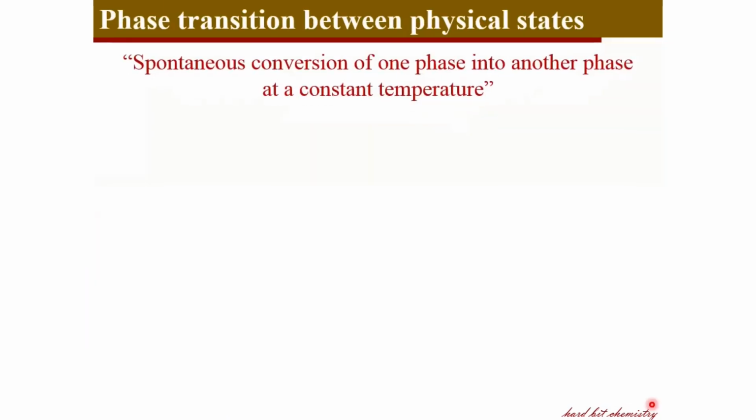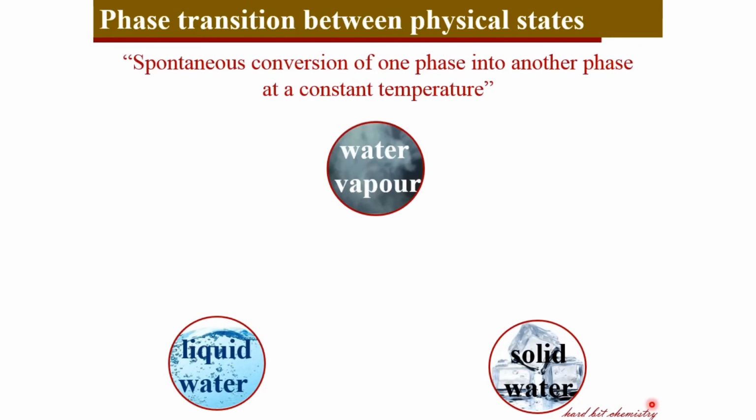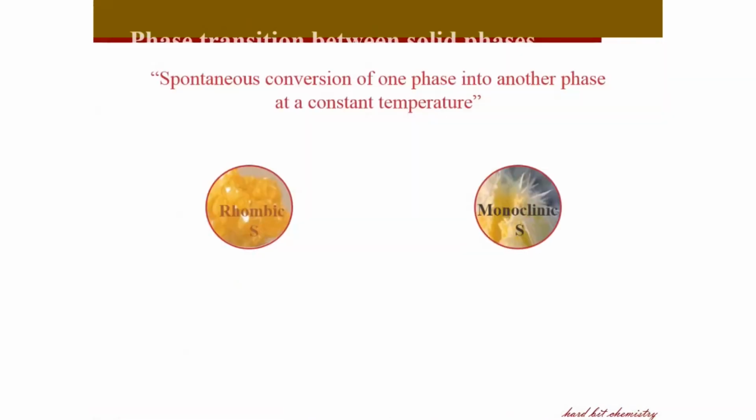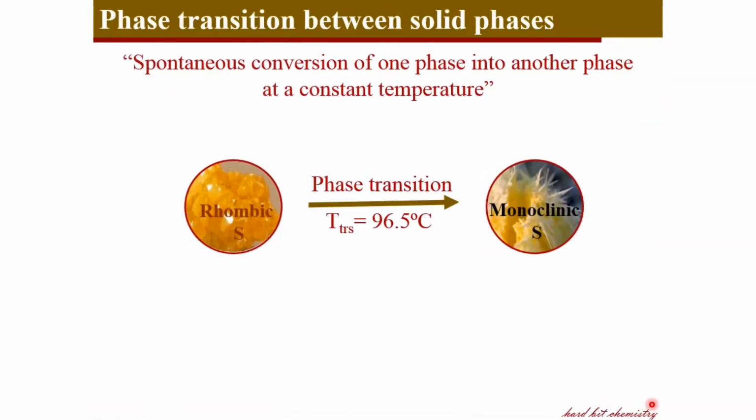And now let's see some phase transition processes. Phase transition can be conversion from one phase to another at a given temperature, the characteristic transition temperature, like evaporation of liquid or sublimation of solid to vapor. Likewise, you can have phase transition from one crystalline form in the solid phase to another crystalline form. So this also marks a phase transition.